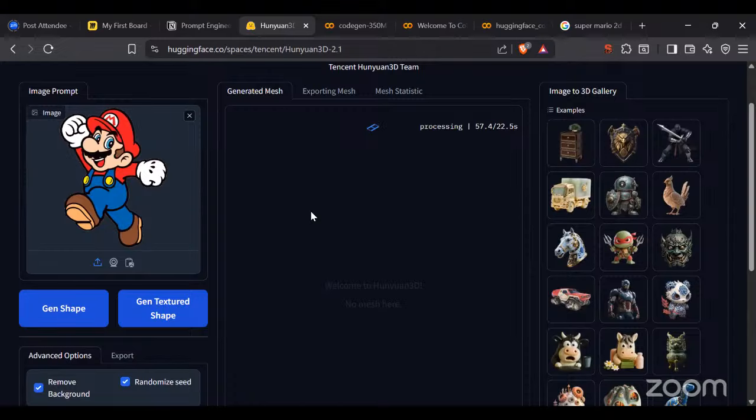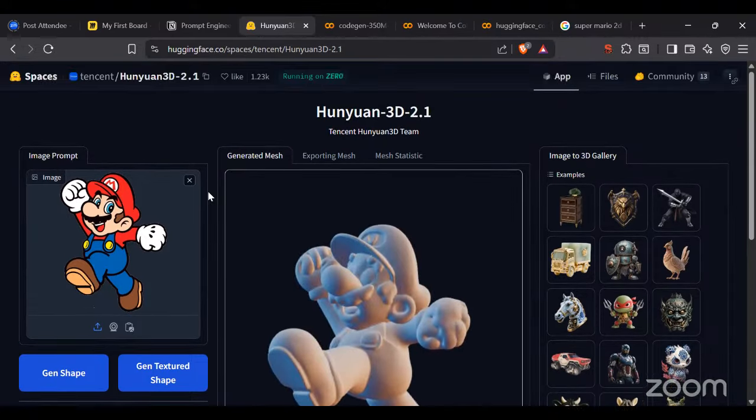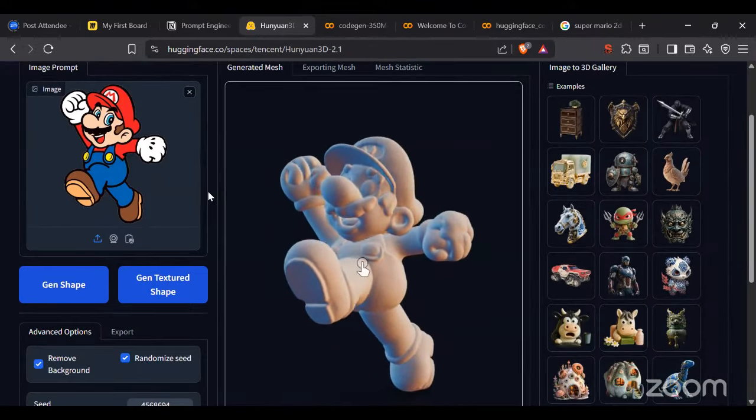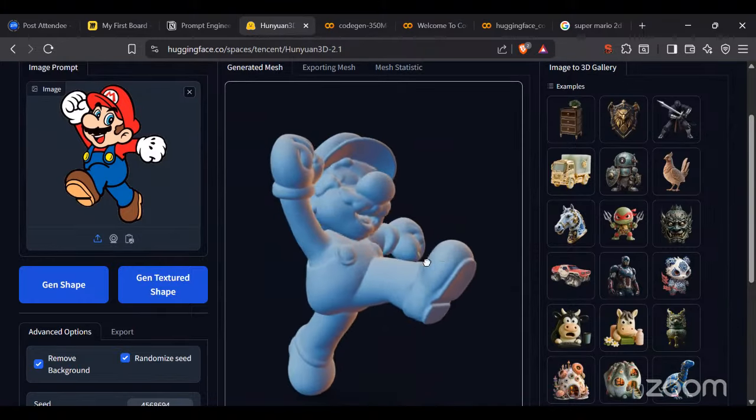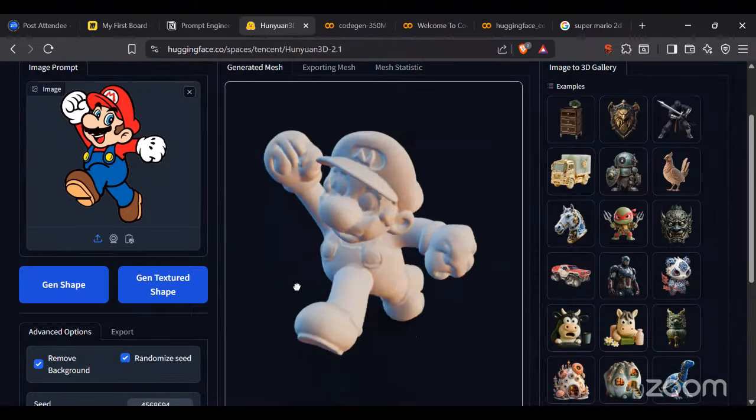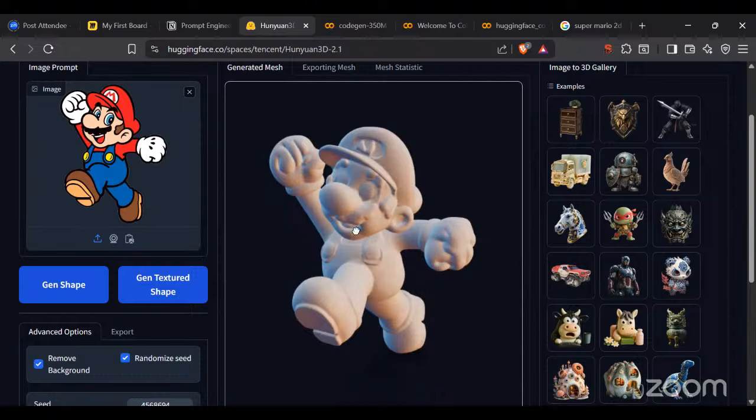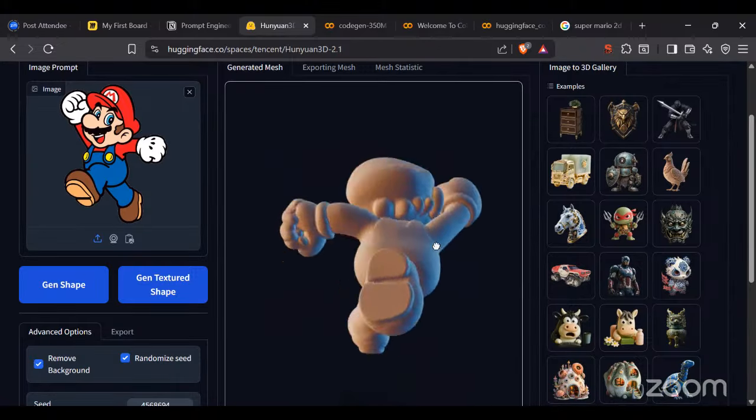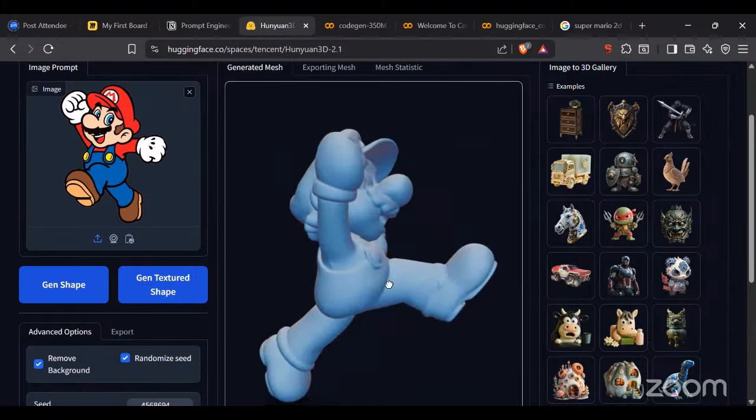Okay. In the meantime, while it is generating, hopefully just give me a confirmation that you are able to understand the concept of Hugging Face. Yeah, if you see now, can you see that the picture I had above, this two-dimensional picture, is now being converted into three-dimensional?